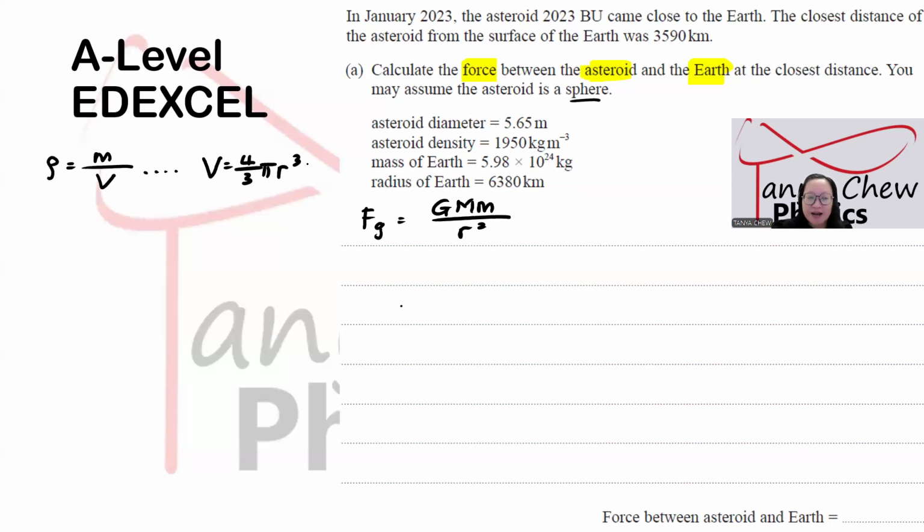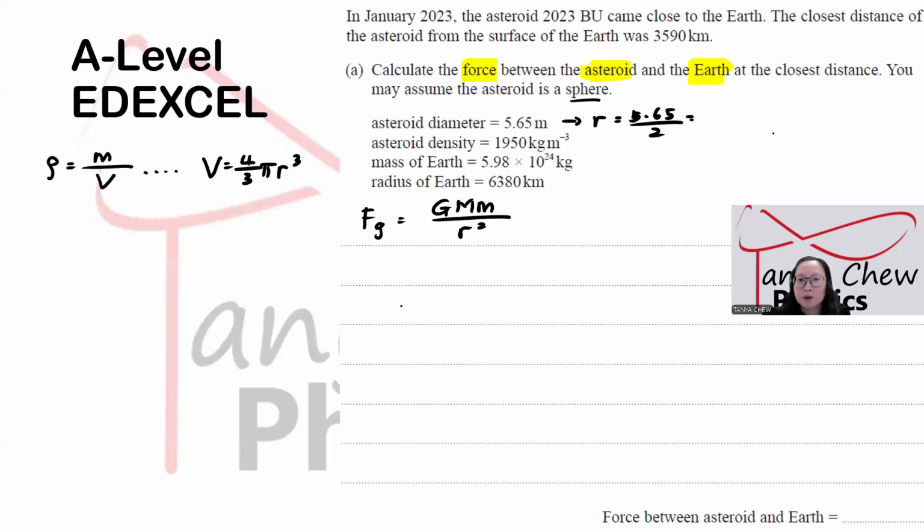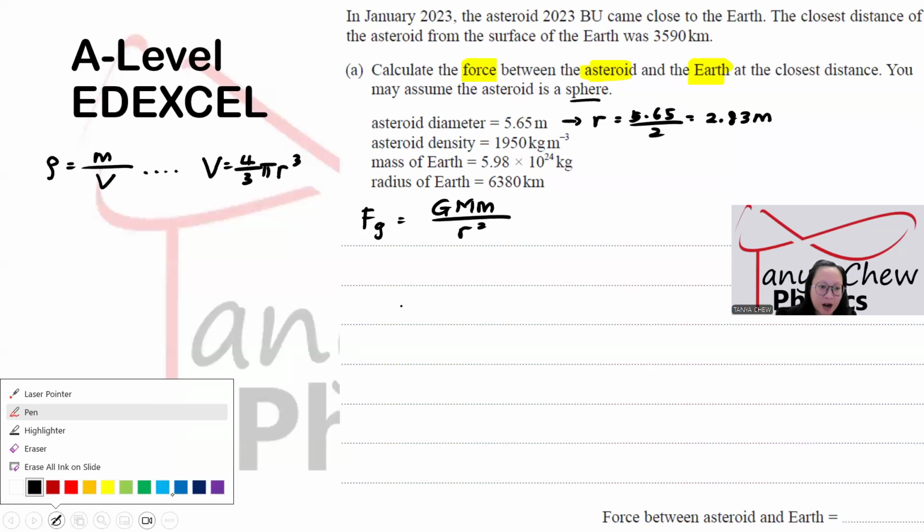So the r represents the radius of the asteroid, but they give you the diameter. So I need to find the radius. The radius is equal to 5.65 divided by 2. So I use my value here, 5.65 divided by 2, and I get my radius, 2.83. I will put it as 2.83 right here. So the radius is 2.83 meter.